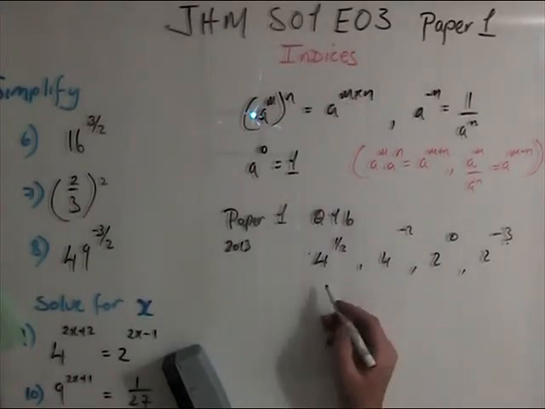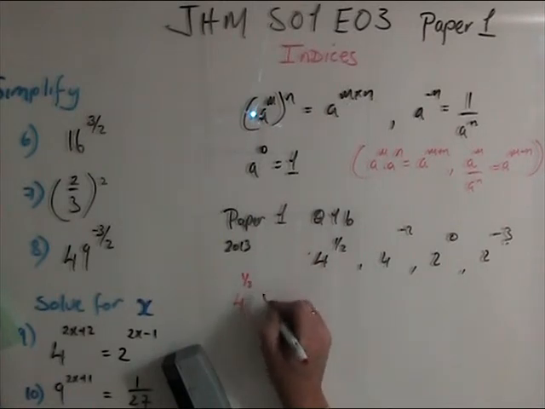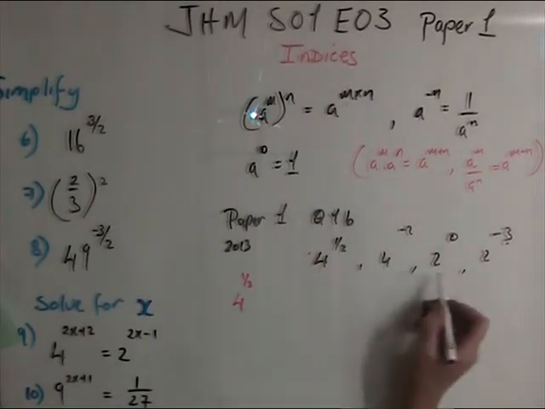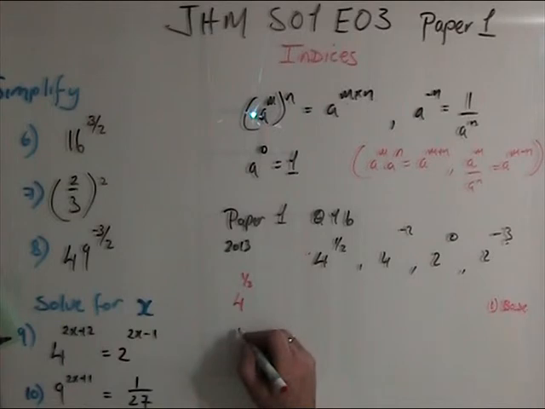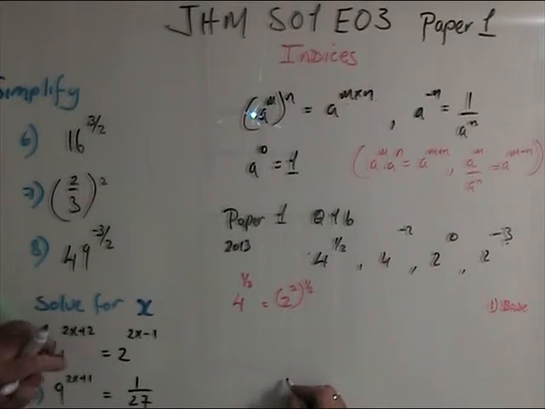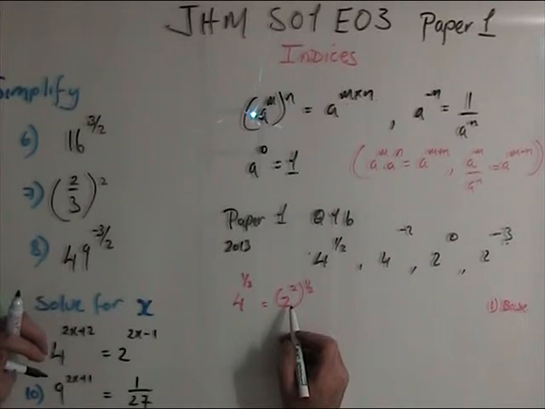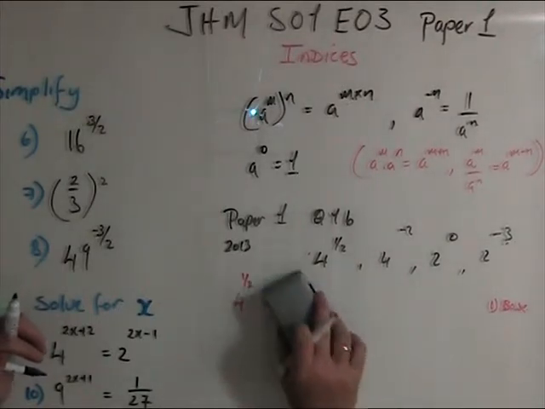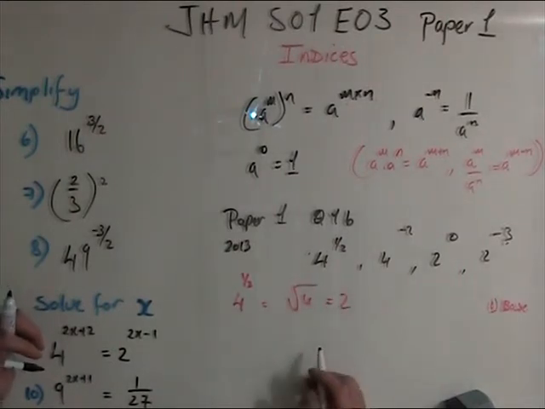Okay, well, I have to look at these, and the first thing I do is I try and work with them. So what is 4 to the power of a half? Well, the lowest base is 2, so remember, get your base. So 4 to the power of a half is equal to 2 to the power of 2 to the power of a half. Oh, sorry, that went wrong a bit. 4 to the power of a half is the square root of 4, which is equal to 2. Sorry, I'm not with it at the moment.